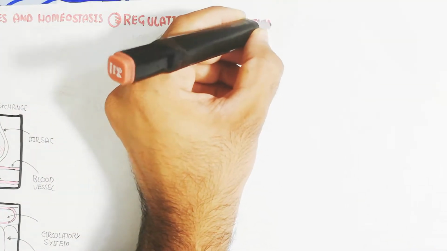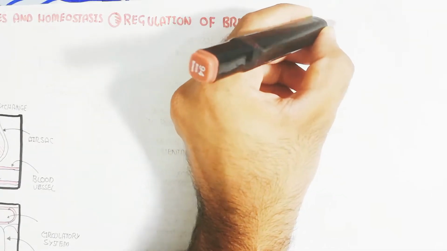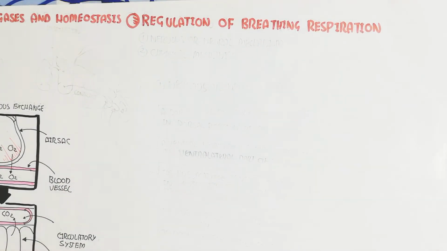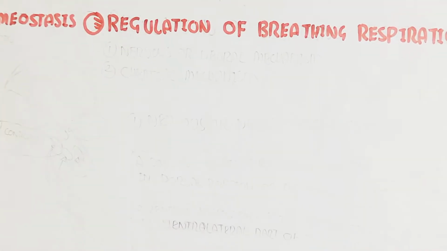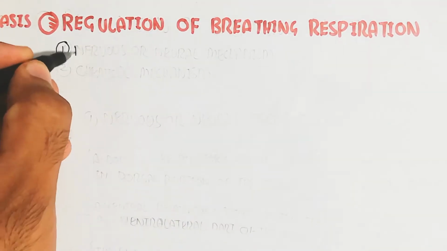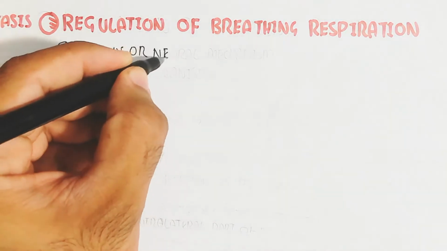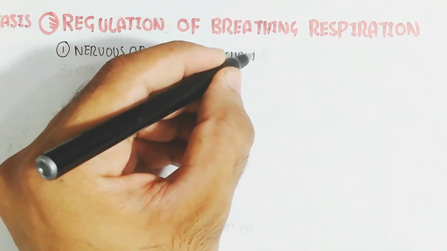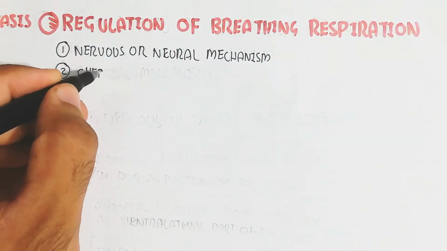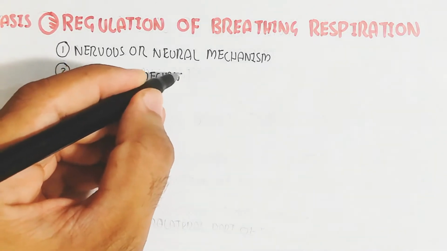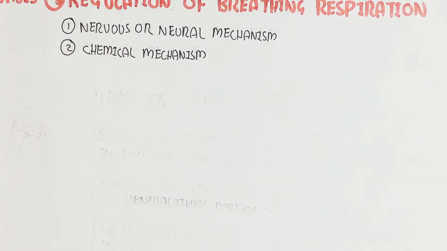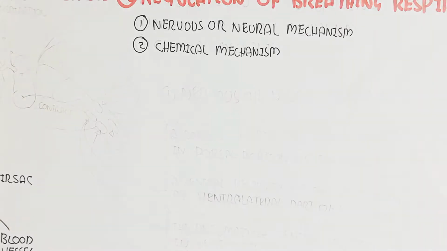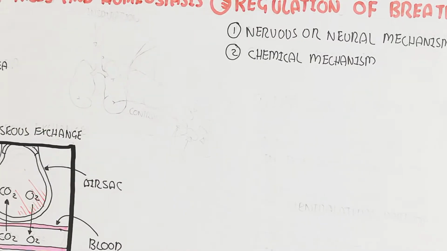So in this way, let's begin to understand the regulation of breathing, respiration. How is breathing regulated? There are two types: the nervous or neural mechanism, or the chemical mechanism. So remember, the nervous or neural mechanism involves the nervous system to regulate carbon dioxide and oxygen.